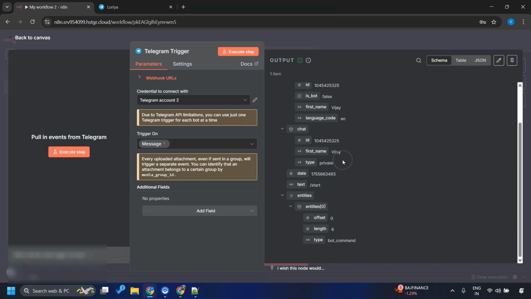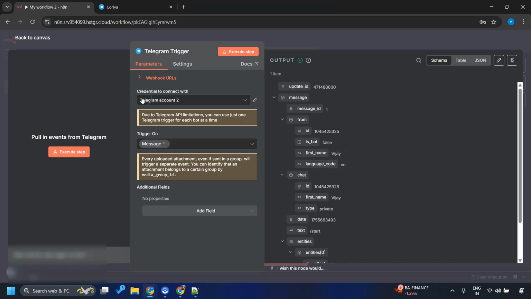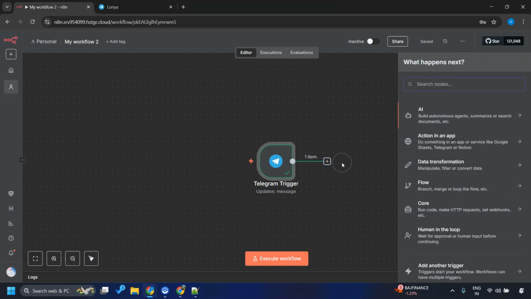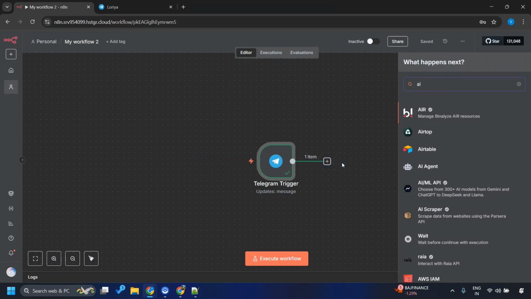This is the output of trigger. So things look good between Telegram and n8n workflow. This is a proof. Awesome. Let me go back to the canvas, and what is the next thing we want? Maybe let me create an AI agent. Straightforward, right?